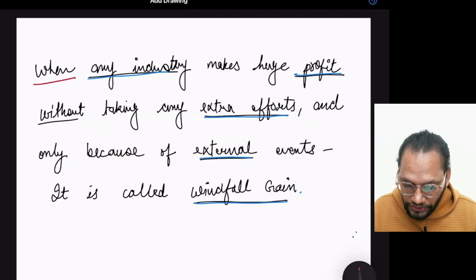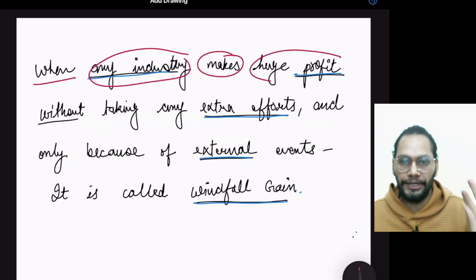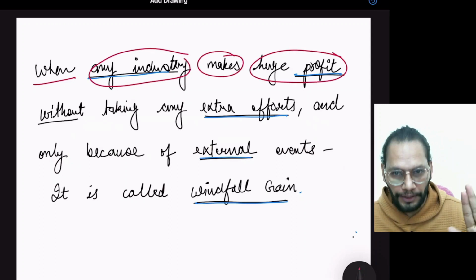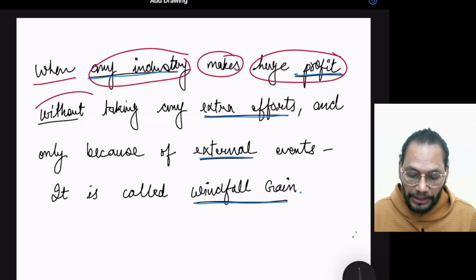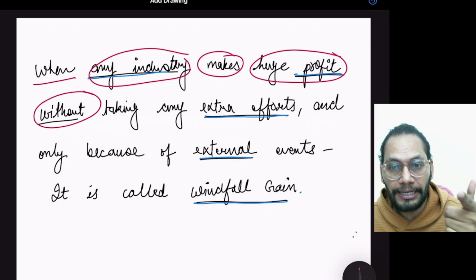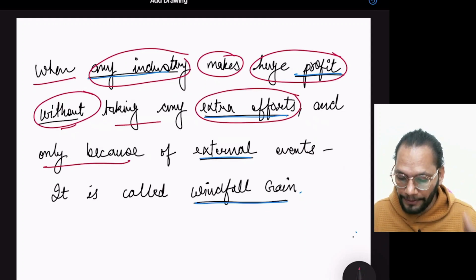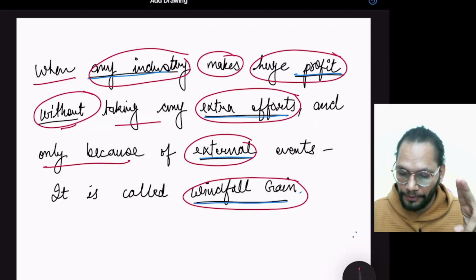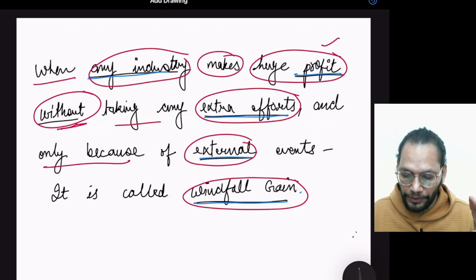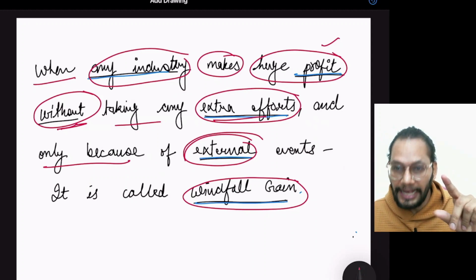When any industry or individual makes huge profits, it is not talking about the normal profit or average profit, it is talking about above average huge profits, without, this is a very important keyword, without taking any extra efforts and only because of the external events, it is called windfall taxes. We have few keywords here: huge profit, without taking any extra effort, and because of the external events.